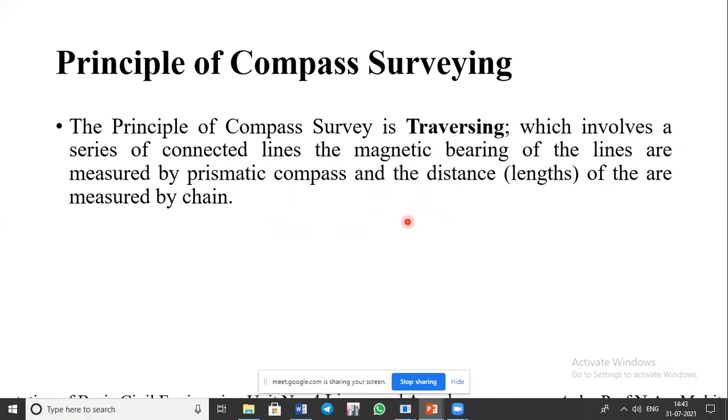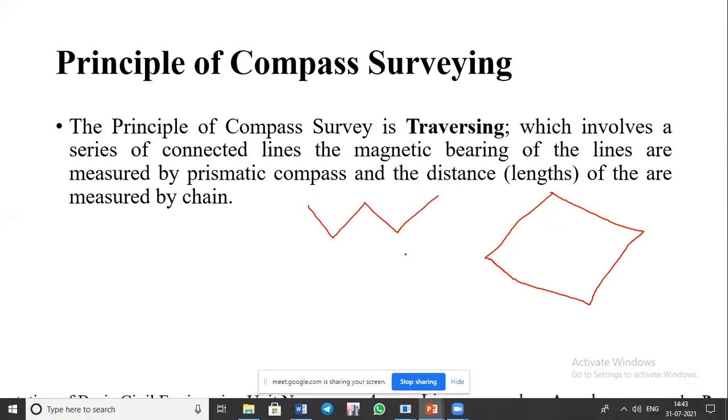So traversing means what? You can see here, this is one kind of traverse only. It is a framework consisting of a number of connected lines. It might be a closed one or it might be an open one also, like this.